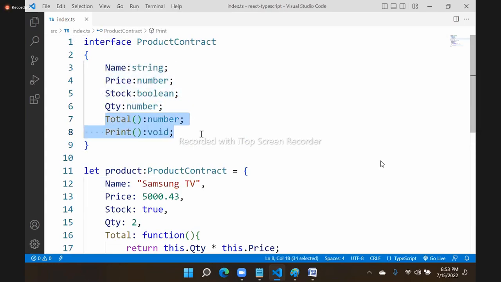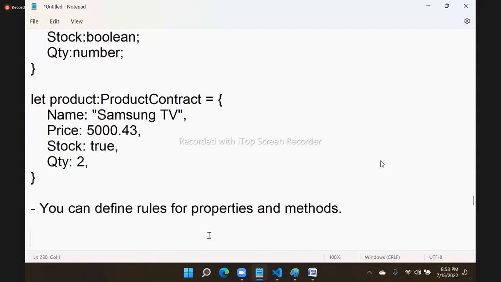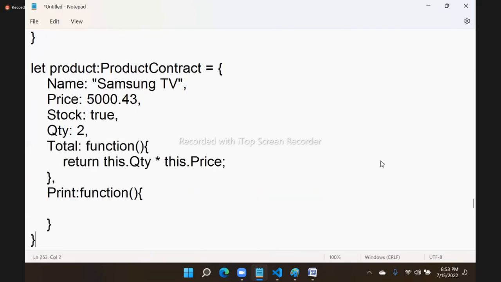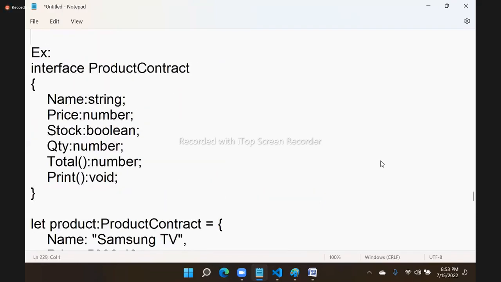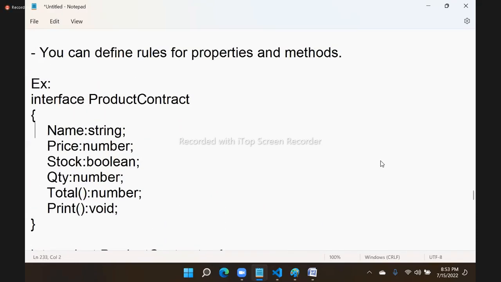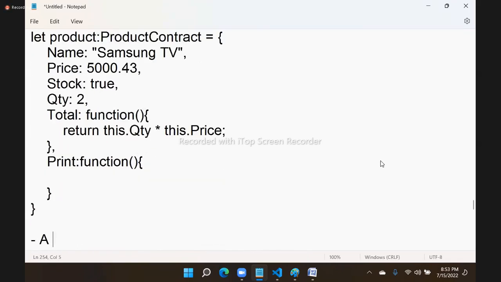Only structure, only rules, no implementations. So that is important. A contract can contain rules for properties and methods. This is an example. And very important here, a contract can contain optional rules.